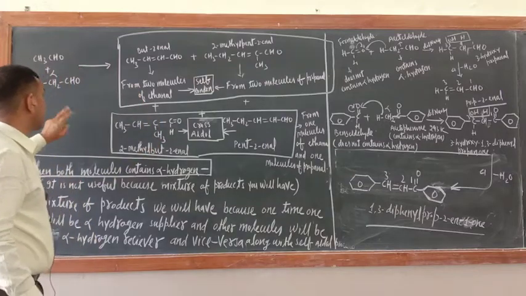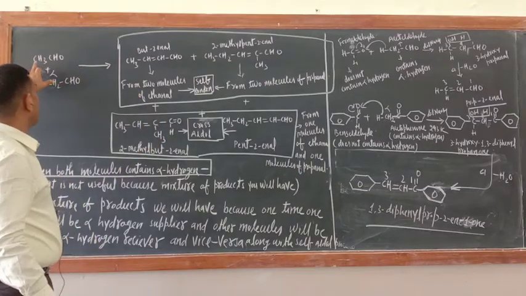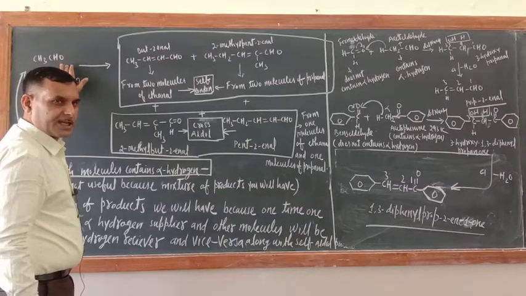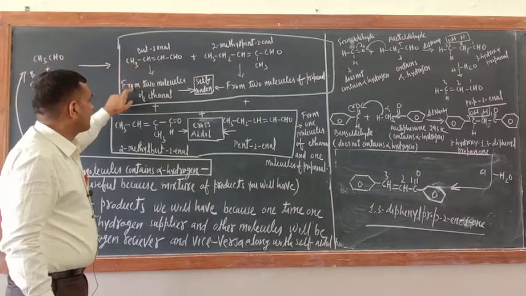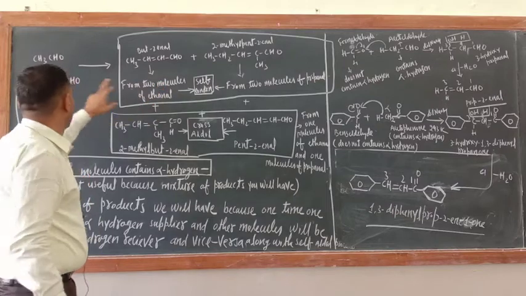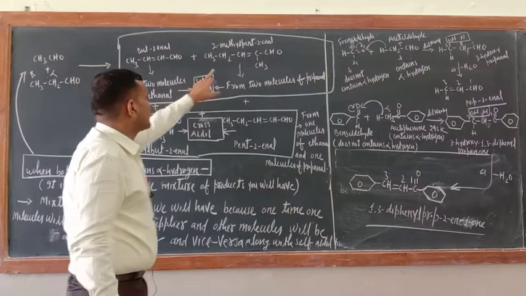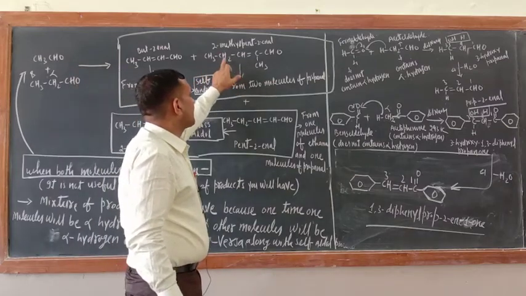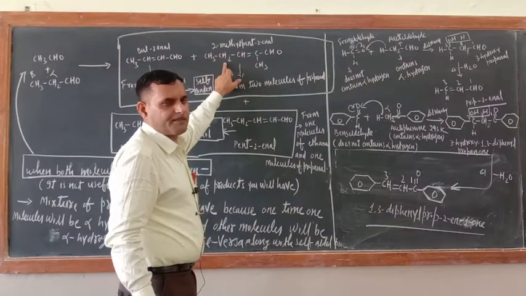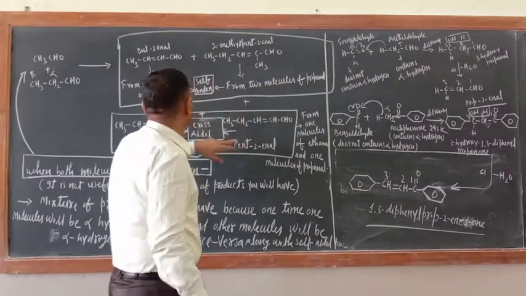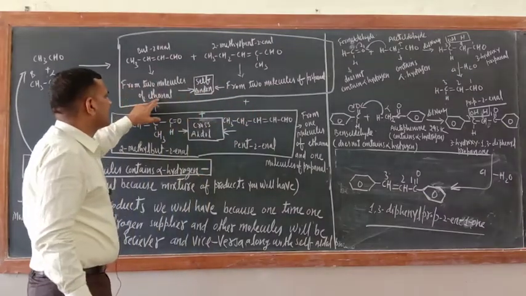So just see here, when ethanal is reacting with ethanal, this is the product from 2 molecules of ethanal. When propanal is reacting together, propanal and propanal, this is the final product, second step product. That is why I wrote here from 2 molecules of propanal. This is from 2 molecules of ethanal.